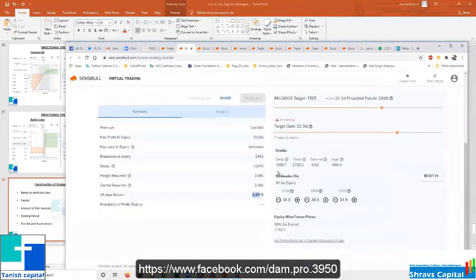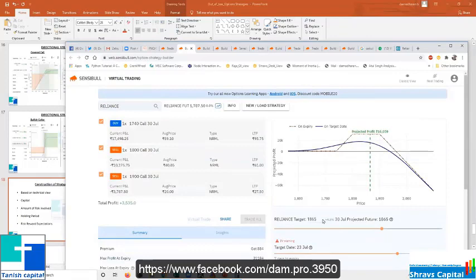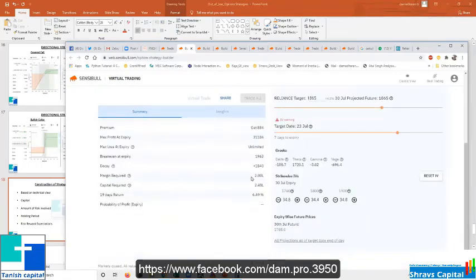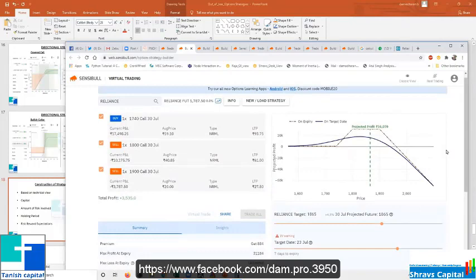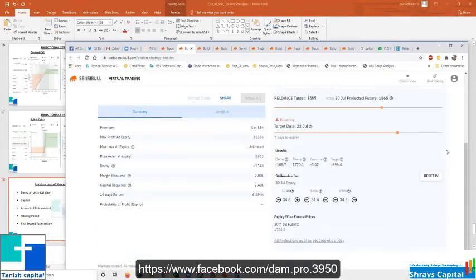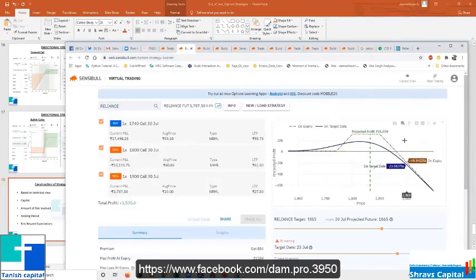See, if I deployed 2 lakhs just before 3 days, and I'm getting this return, this is 1.5% of my 2 lakh. That is more than enough, right? So within 1 week, I am getting 2%. My capital may be 10 lakh. I have deployed only 2 lakhs, no problem. So I can slowly diversify my portfolio, or you can trade in different expiries of Nifty or Bank Nifty, whatever you want.